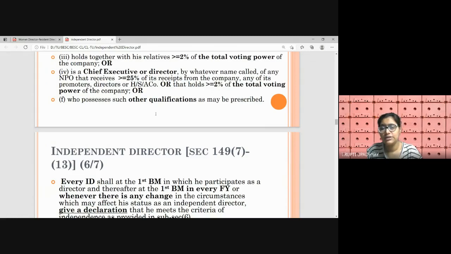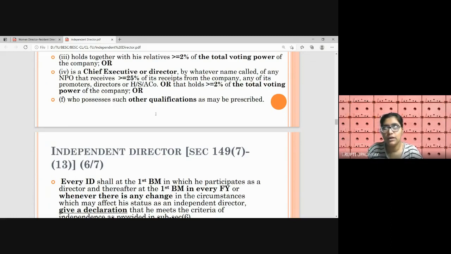The CEO or the director of the NPO, non-profit organization, who is receiving donations or receipts any other way, whether for CSR purpose or any other purpose, receipts being received from the company or its promoter or director or its HSA, should be less than 25% annually.